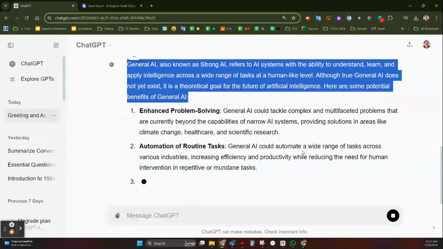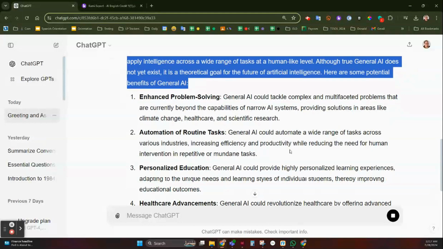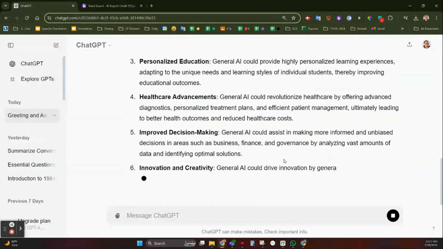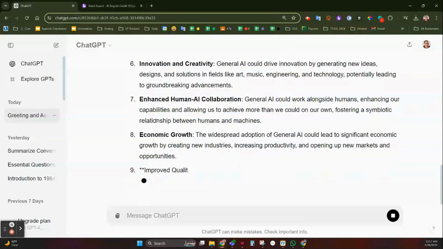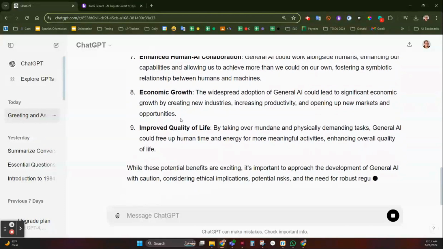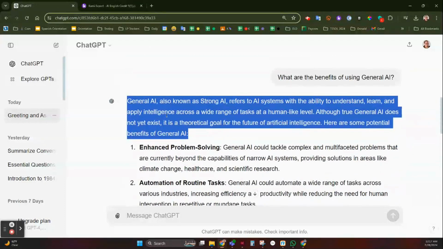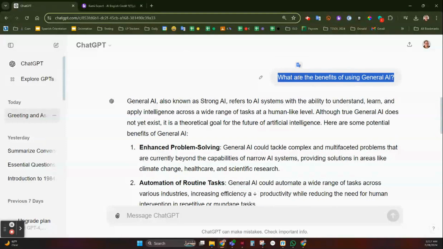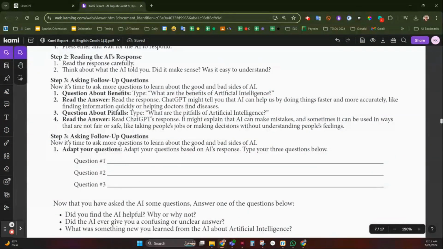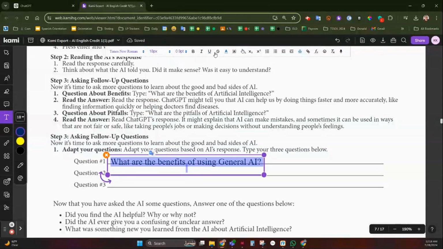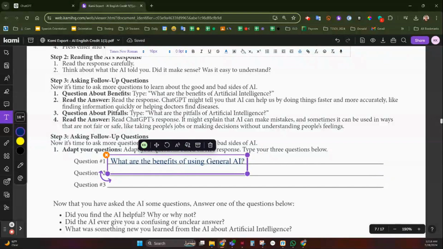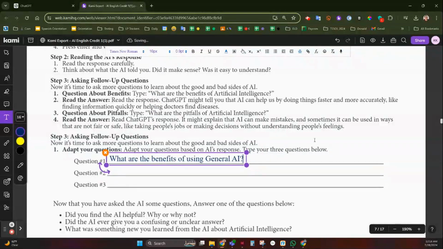So you see, you're just letting it run and seeing what it does. It's giving you a whole bunch of information. It's talking about healthcare, creativity, human AI interaction, economic growth, improving the quality of life. It's a lot of information, right? So I'm going to copy this question because that's what I asked it, and I'm going to paste it on my credit. Try to use a font that I can actually read when you're doing it, because it is kind of hard to read these sometimes. And remember, try not to use black on this.